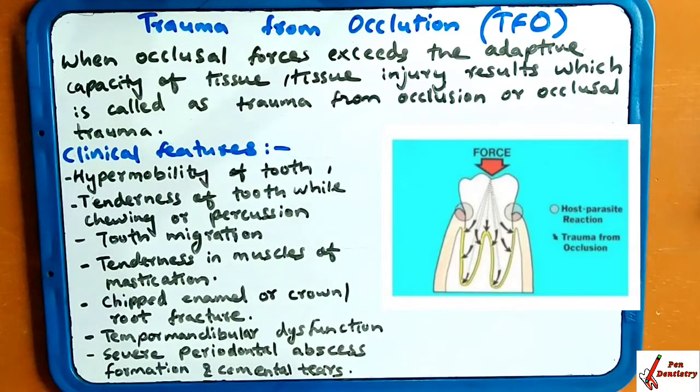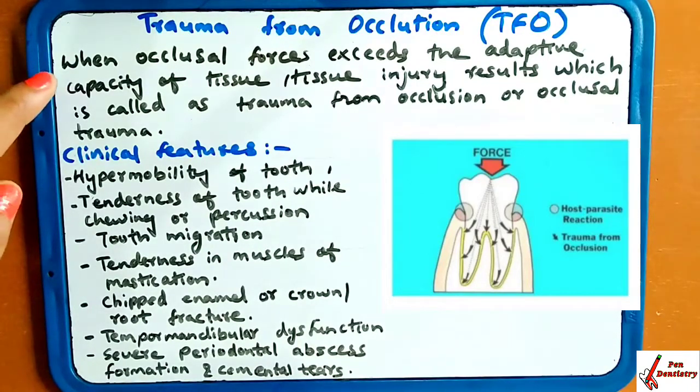The topic is on trauma from occlusion, TFO. Trauma means injury, and occlusion means when both the jaws are occluding in a uniform manner.